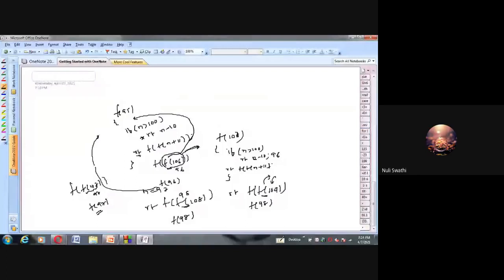So we will have f of 98. Again 98, that means the two calls have now become one call. Now this 98 is passed again. 109 minus 10 is 99. Okay, 99. Thank you, Amma. So single call again. Now 99 is passed to the function, and the same function is called, but the base case is not encountered. So for this one we return f of 99 plus how much, Amma? 11. 99 plus 11.